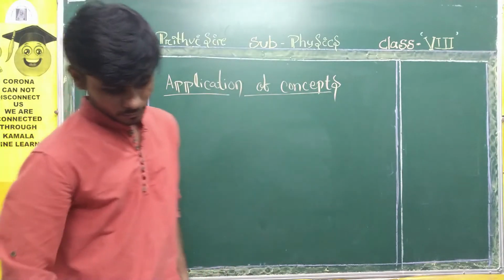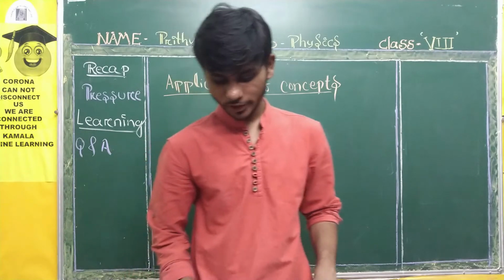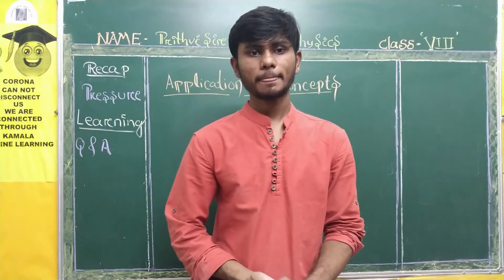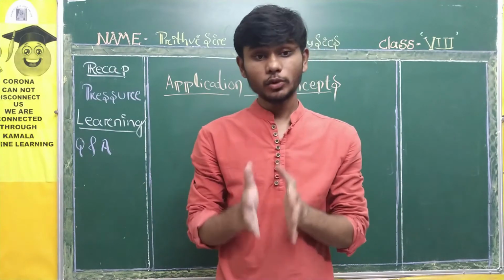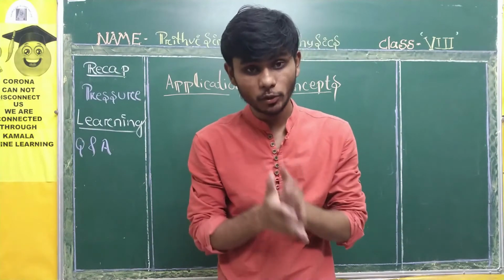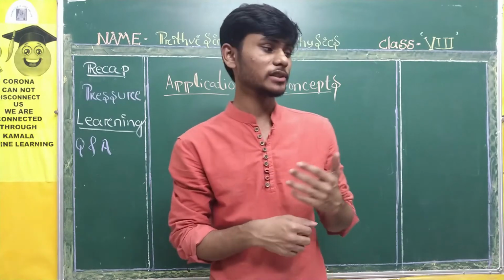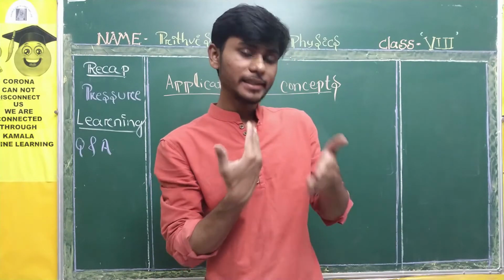First question, how can you differentiate between contact force and force at a distance? It is very easy. We say the force is a contact force when it is effective by touching an object.